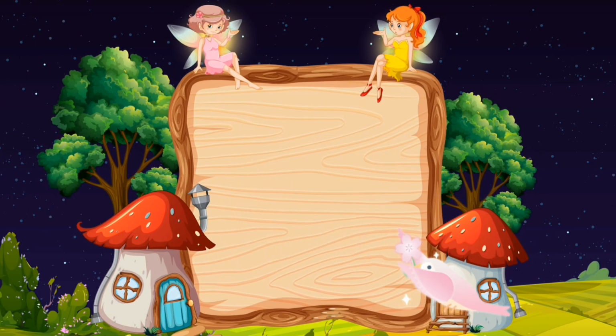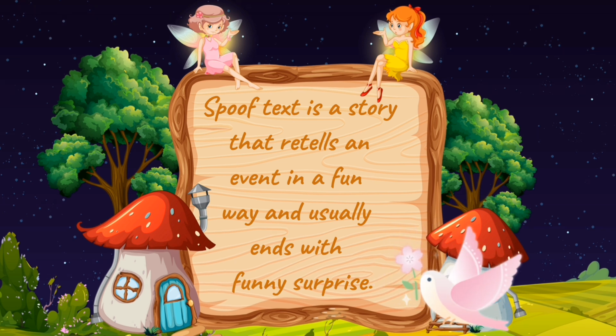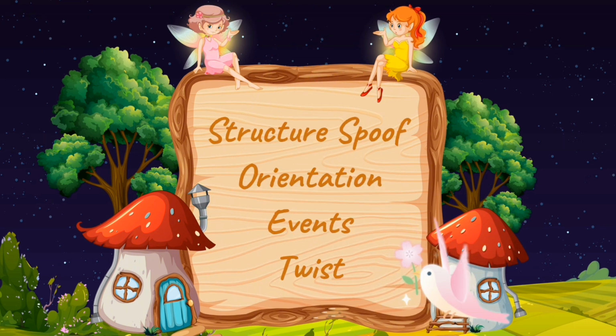Spoof text. Spoof text is a story that retells an event in a fun way and usually ends with a funny surprise. This text contains humorous elements that often arise from situations that initially seem normal, but end in an unexpected way. Structure of spoof text. Orientation.